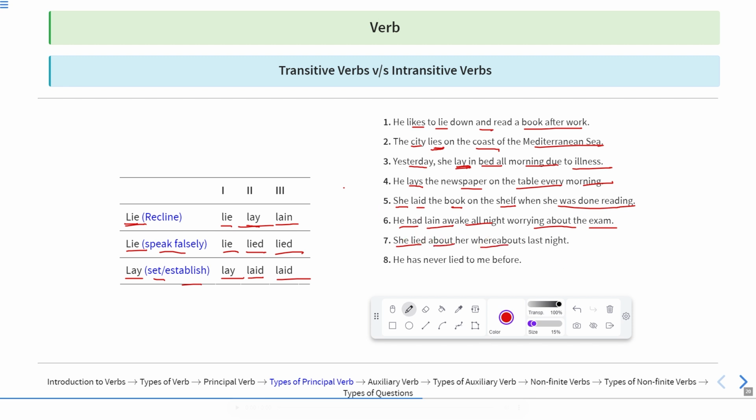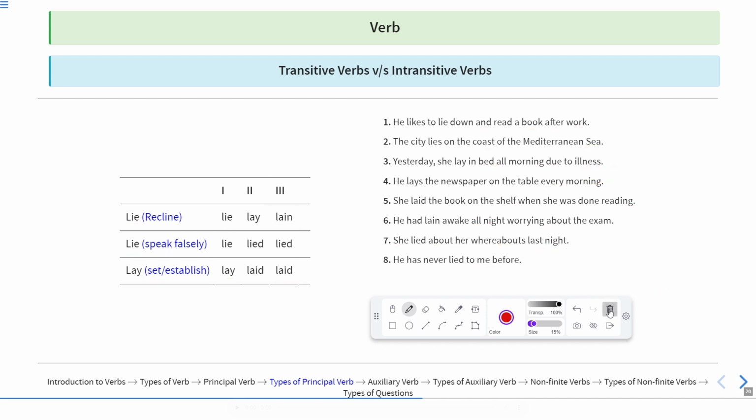She lied about her whereabouts last night. It means she told a lie, or you can say she told false. Whatever she said was false or was not true. He has never lied to me before. It means he has never told me false before, or he did not lie to me before. Now let us move to the next one. So these are some sentences by which you can see the difference between these three words.